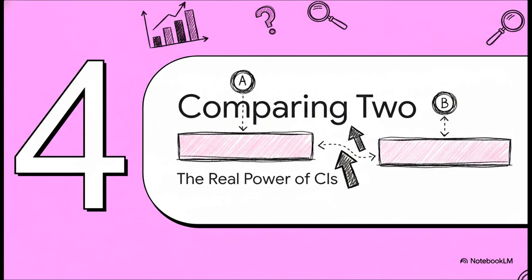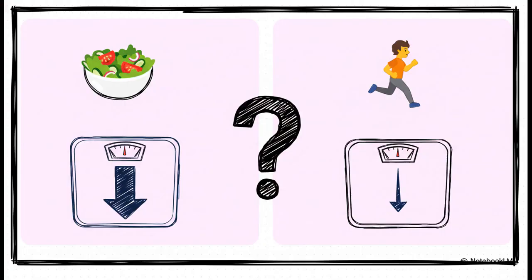So finding the range for one group is pretty useful, but where confidence intervals really shine is when we start comparing two different groups. This is probably where you'll see them most often out in the wild. So let's say a study is comparing two weight loss methods. The diet group lost an average of 7.2 kilograms. The exercise group lost an average of 4.0 kilograms. I mean, okay, 7.2 is obviously more than 4.0. But here's the multi-million-dollar question. Is that difference actually real and meaningful, or could it just be a fluke based on the specific people who ended up in our study?